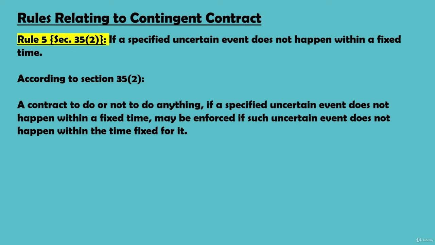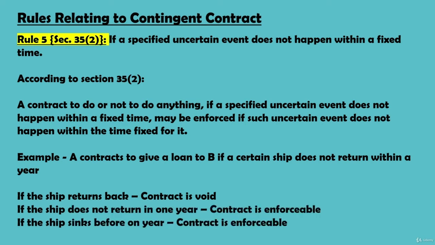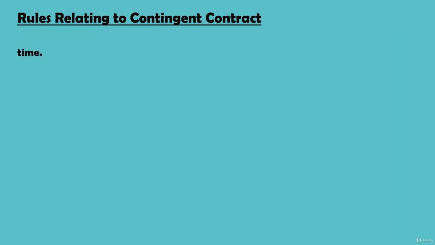Such contracts may also be enforced before the expiry of the time fixed if it is certain that such event is not going to happen. Let's take an example. A contracts to give a loan to B if a certain ship does not return within a year. Here the contract will be enforceable if the ship actually does not return within a year, or if the ship sinks within a year, thereby making it impossible to return. Clear?